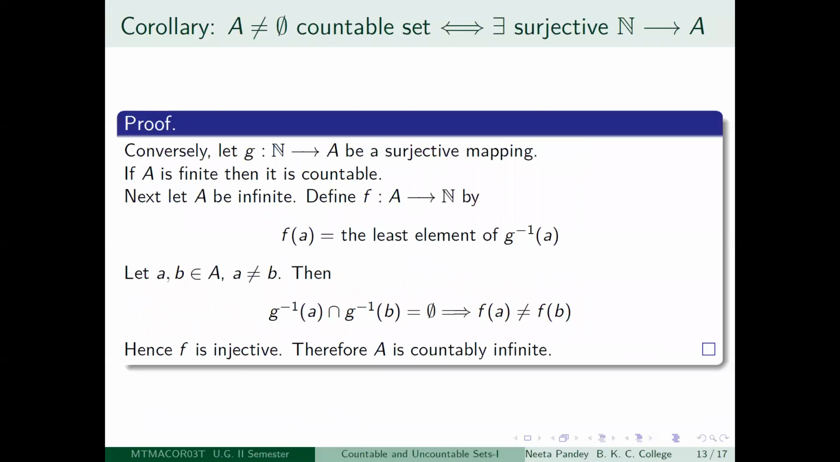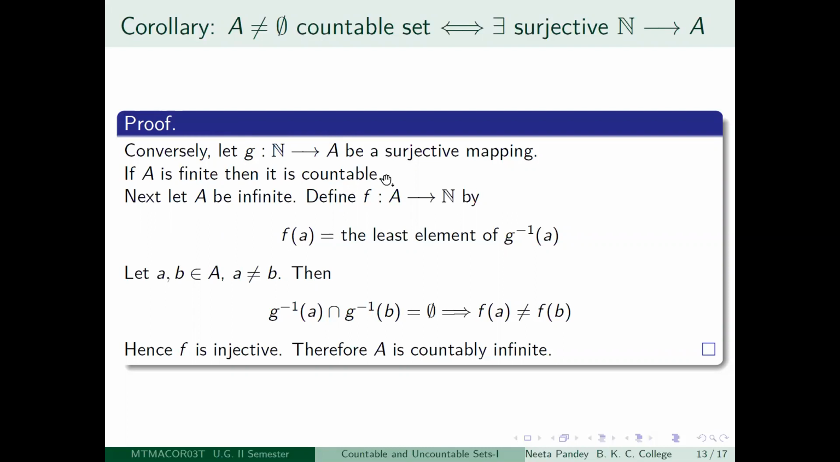The converse of this is that if you have a surjective mapping from the set of positive integers to A, then A has to be a countable set. Again, if A is a finite non-empty set, then obviously it is countable. So the only case which we have to look at carefully is when A is infinite. So you have an infinite set and you have a surjective mapping G, I have called that G, from the set of positive integers to A.